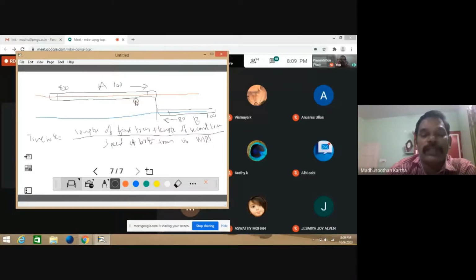To calculate the crossing time, the length of both trains is 600 plus 400 equals 1000, and the speed of both trains is 100 plus 80 equals 180. Converting 180 into meter per second: 180 into 5 by 18, cancelling by 10, gives 50 meter per second.